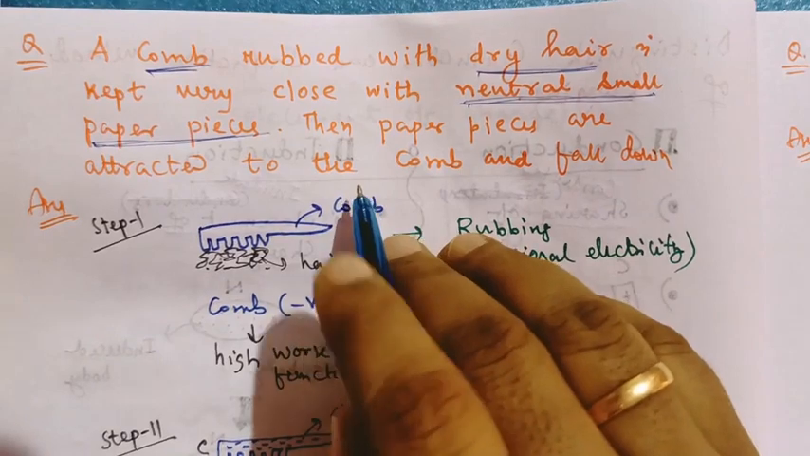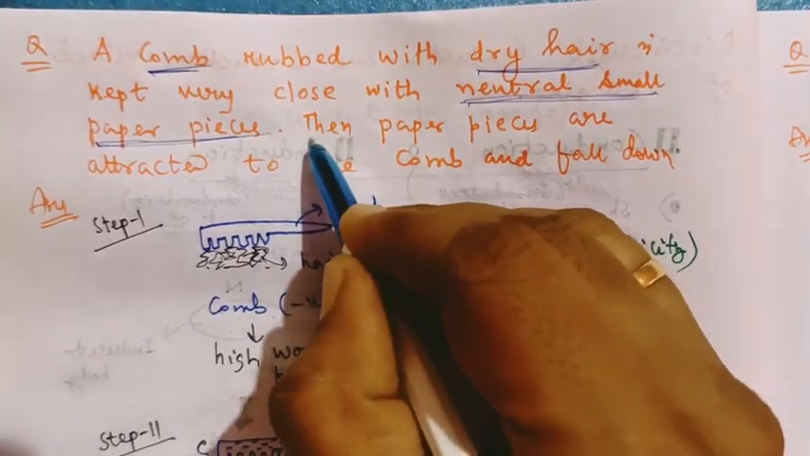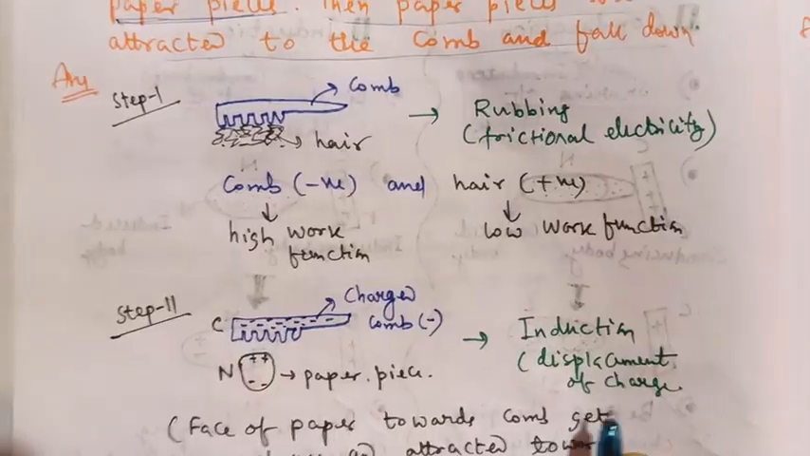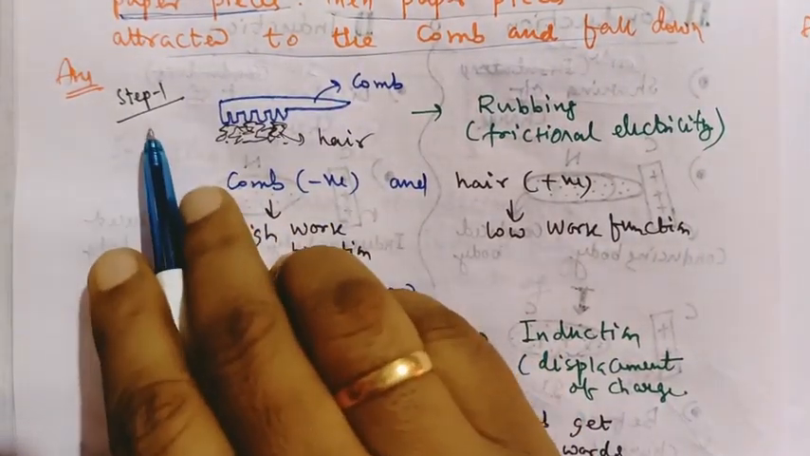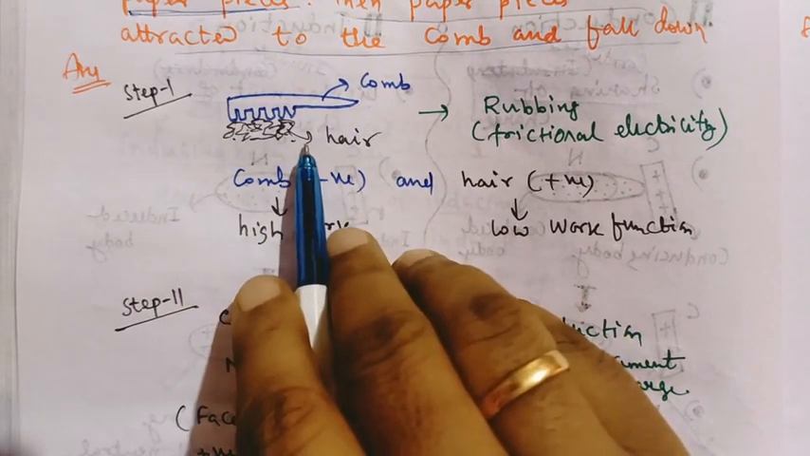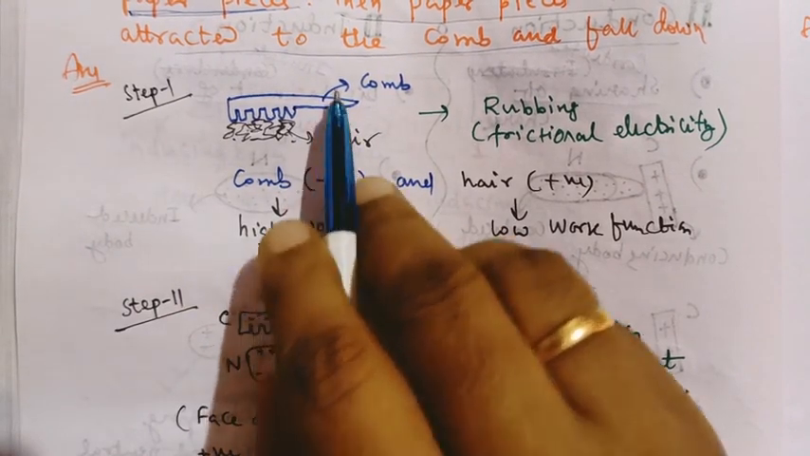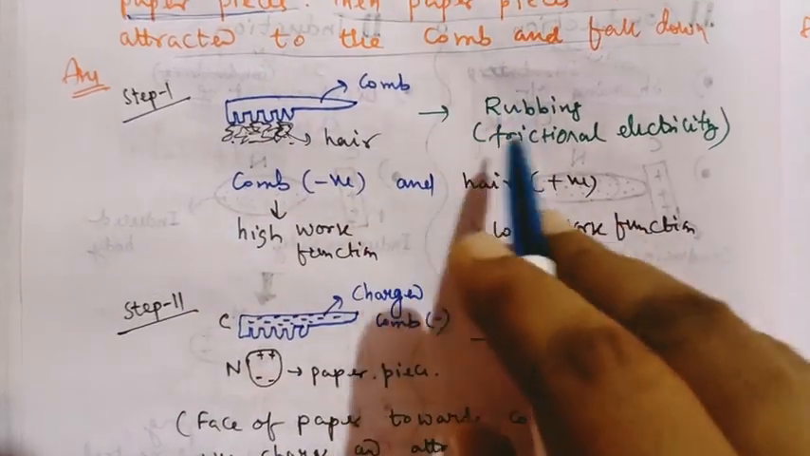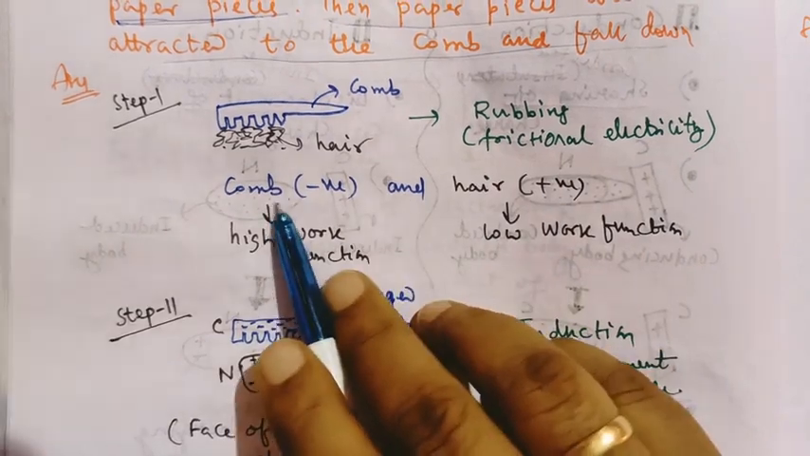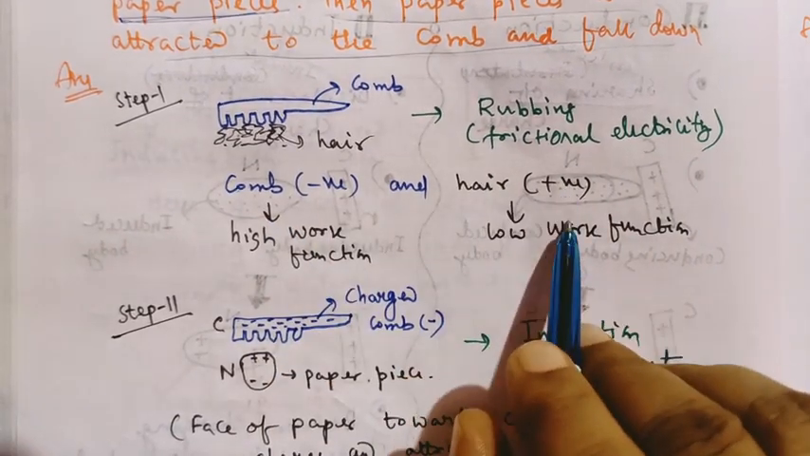As we are studying the electrostatics methods of charging, we will discuss this question. There are 3 steps to explain this question. First, step 1: you see a comb is here and dry hair is also here. Now we rub each other. Rubbing means that frictional electricity is developed. We know that the comb becomes negatively charged and the hair becomes positively charged.